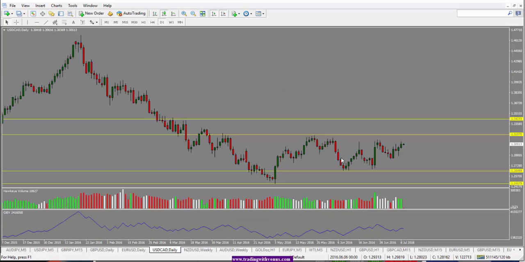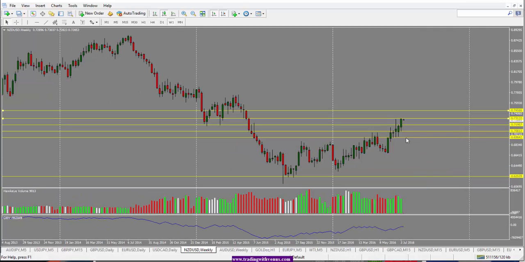Looking at the daily chart here, we see very clearly that the price has just been going sideways. Again, we are looking at the top of this range at 1.3200 for a potential selling opportunity, and at the bottom here, 1.2650, as a potential buy opportunity.